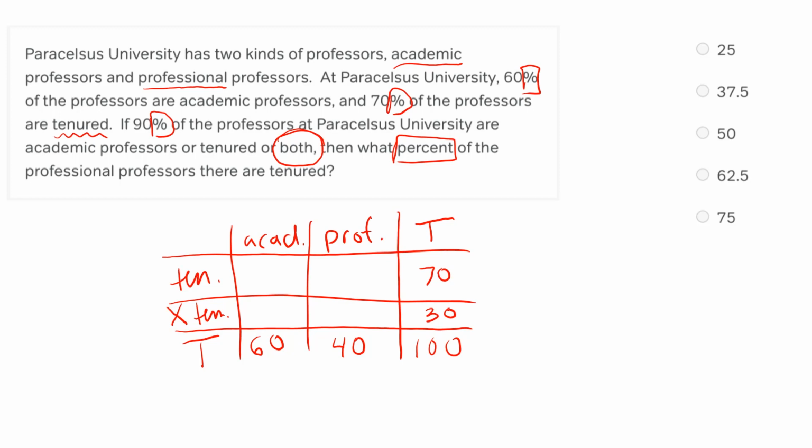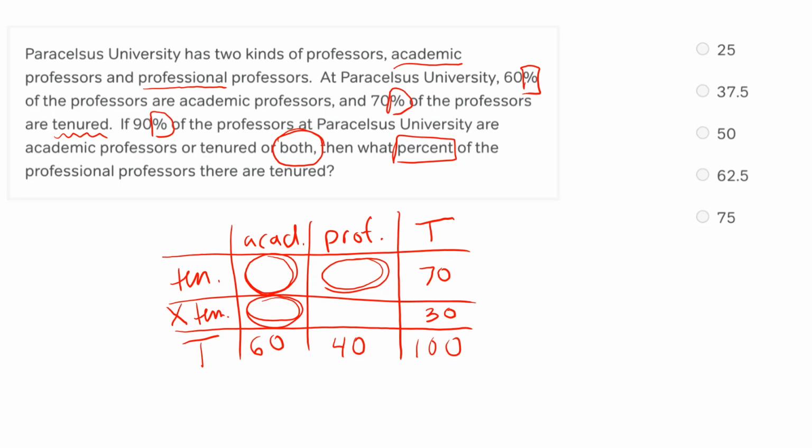90% of 100, so 90 of the professors at Paracelsus University are academic or tenured or both. Okay, let's work through that. So academic and tenured, that "both" situation is right here. But it's cool if they're just academic, right? That's why they say academic or tenured or both. So it's cool if they're just academic, so academic and not tenured. It's also cool if they're just tenured, so tenured and professional instead of academic. So any of those circled cells are okay here, and that makes up that 90 out of 100. So what does that mean about the remaining cell?